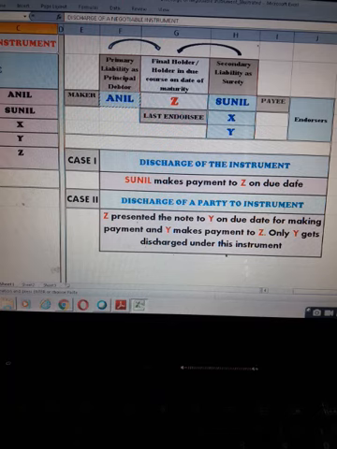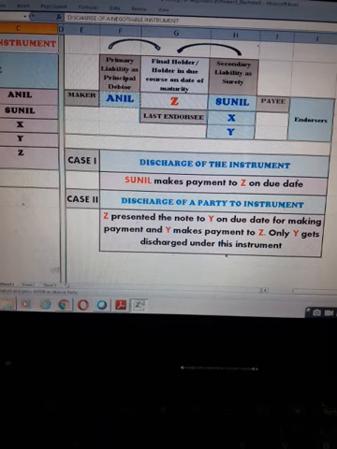Now what about the discharge of the instrument? Now first of all, discharge simply means releasing the obligation created under an instrument. We all understand that whenever any negotiable instrument is issued to other person, it is always because we owe something to that person. We are liable to make some payment to that person, and in lieu of payment, we issue the negotiable instrument, which in present example is a promissory note.